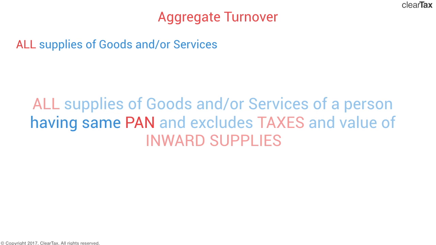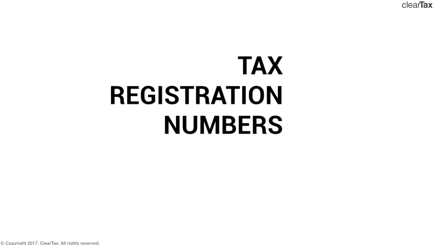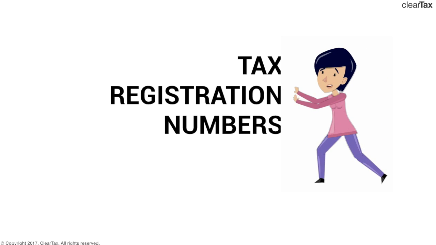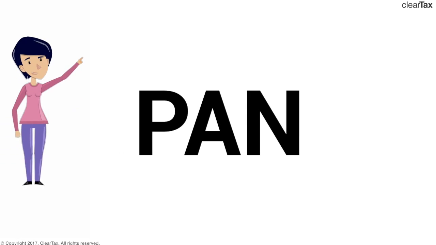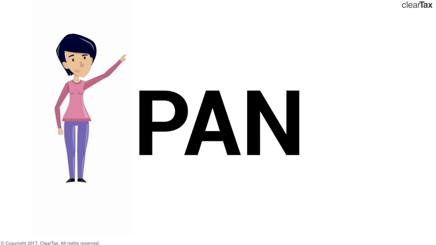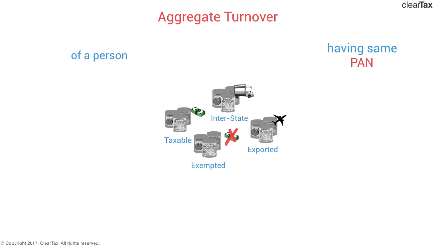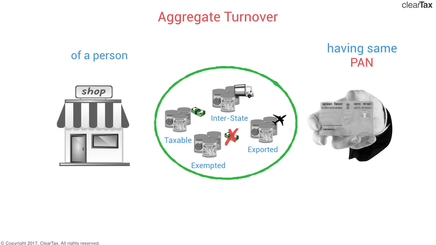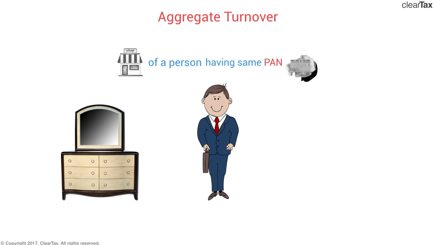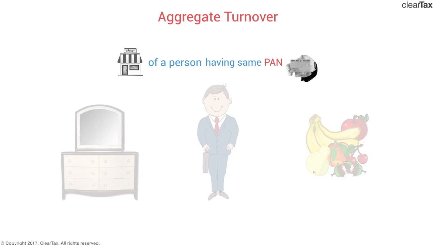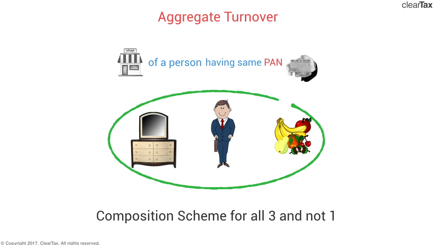The second terminology is having same PAN. Now this is a big difference from the current tax structure. The indirect taxpayers currently are identified by their separate registration numbers, service tax registration numbers, VAT registration numbers, and so on. But now they will be identified with their PAN. So it's going to be an all India taxation basis rather than individual states. This means that all your businesses under the same PAN would be targeted. Whether it's your business as a furniture dealer in Karnataka, a consultant in Maharashtra, or a fruit vendor in Bihar, all three will come under the purview of composition scheme.